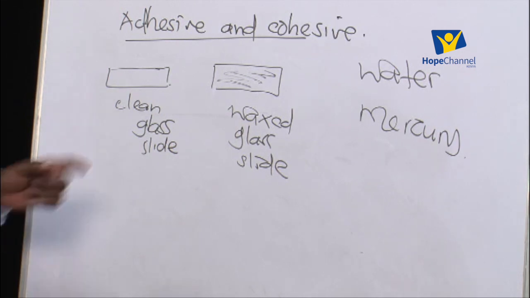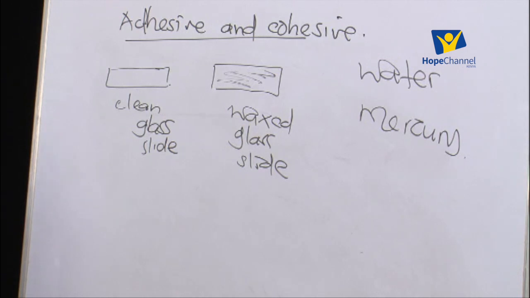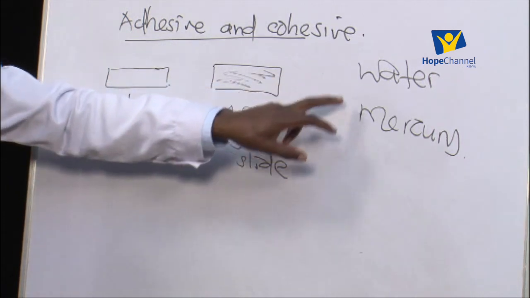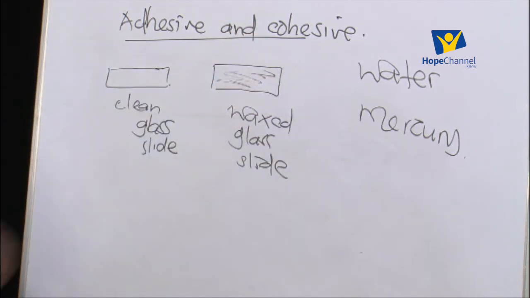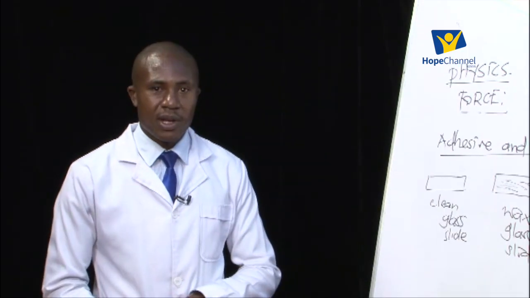As it is, we may not give you mercury to use for the experiment in the lab or in class. It is not very good for you as the learner. And if we can use only water and without mercury, then it's as good as we can do a theoretical explanation, and that is what we want to do here.